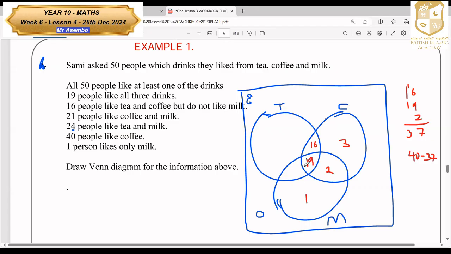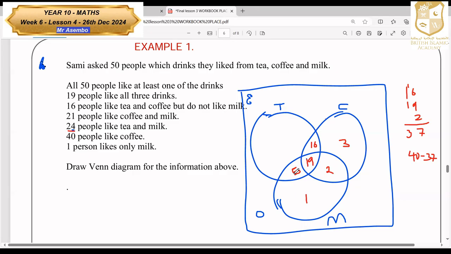Now, do we have people who like tea and milk? 24 people like tea and milk. People who like tea and milk, total has to be 24. But here we already have 19. So how many are remaining to reach 24? It's only 5. So that 5 we can represent here.